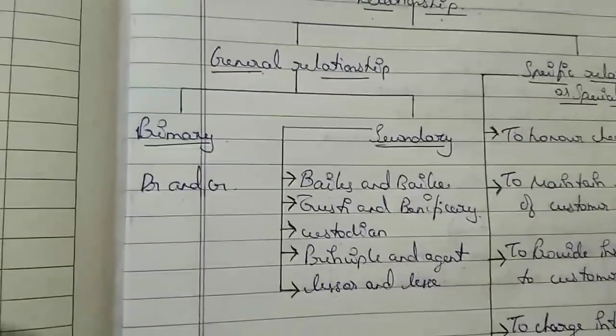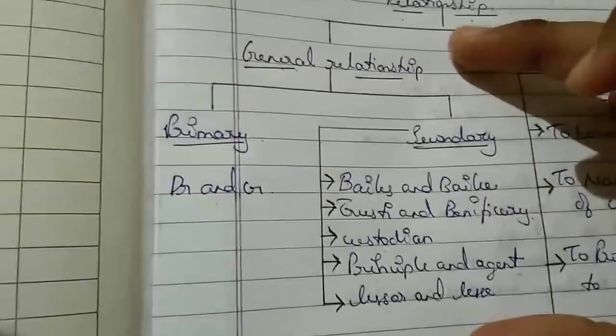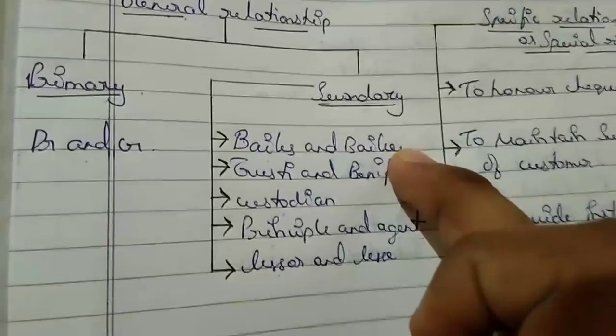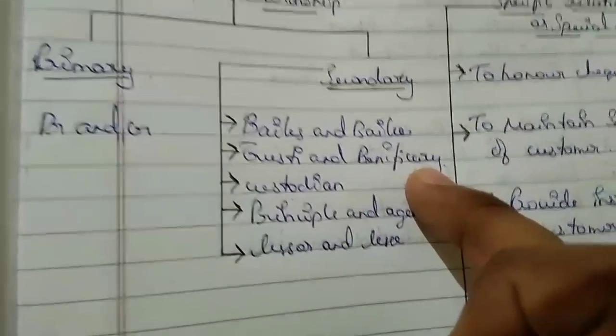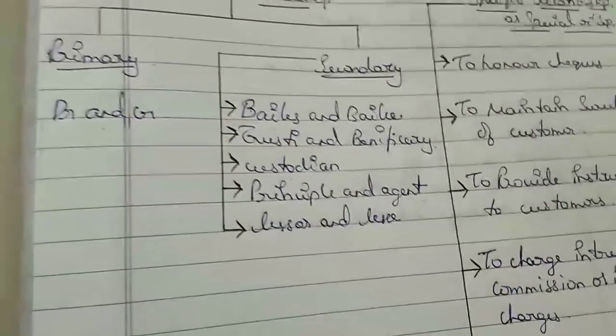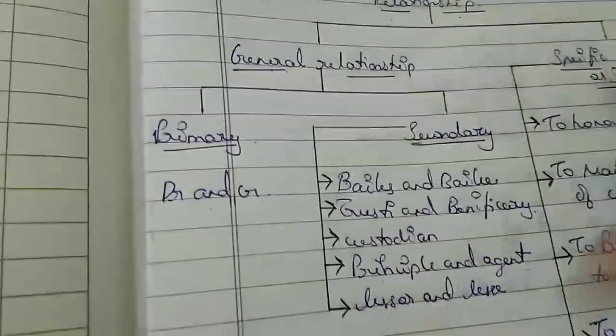So guys, we have finished this point, which is the general relationship, primary and secondary: bailor and bailee, the USA and Indian bank, trustee and beneficiary, lockers, custodian, advice, principal and agent, standing instructions, lessor and lessee, land, machinery, building. Okay guys, so this was the general relationship.